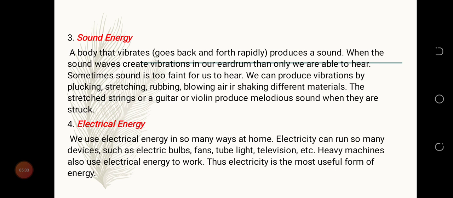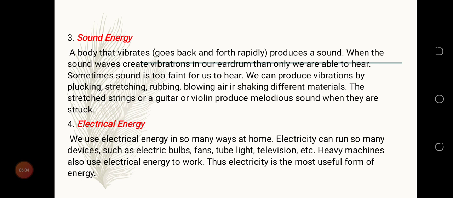Now let's go to electrical energy. We use electrical energy in so many ways at home. Electricity can run so many devices such as electrical bulbs, fans, tube light, television, etc. Heavy machines also use electrical energy to work. Thus, electricity is the most useful form of energy. That's the energy most people use.